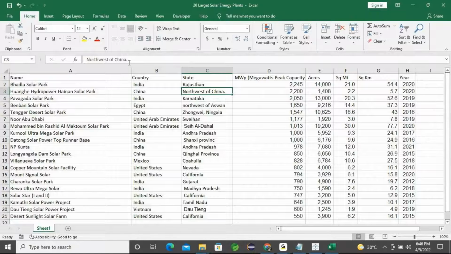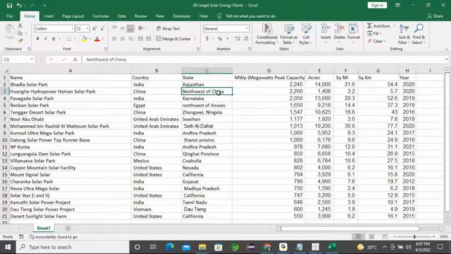Sometimes if you find any dot in your data set, things will not work. If you have something similar in your data set, for example, in northwest China I found a small dot, you just remove the dot. After that you can start working with it.